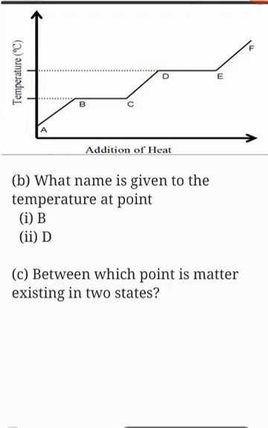And then the last question, question C says, between which points is matter existing in two states? Now, there are points here in which matter exists in two states. I want you to tell me those points where matter exists in two states. Once you are done answering these questions, get your smartphone, capture the answers, send to my WhatsApp. I should be able to mark your work as soon as I receive it.